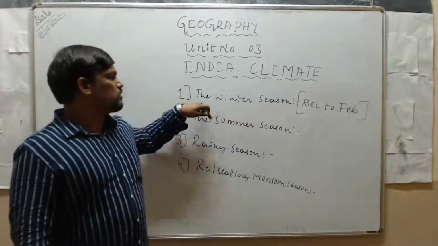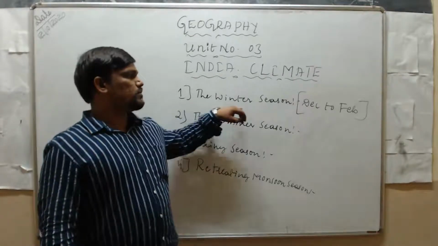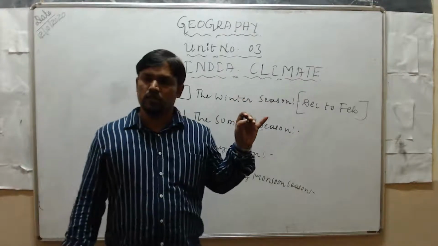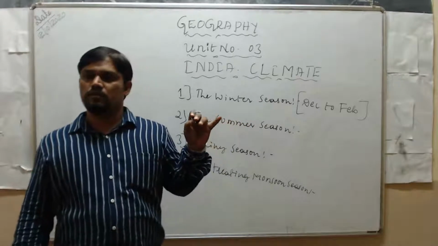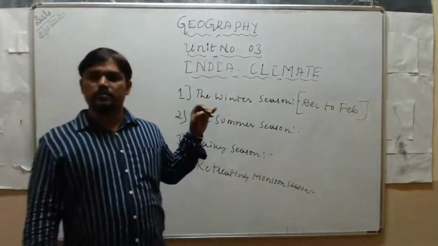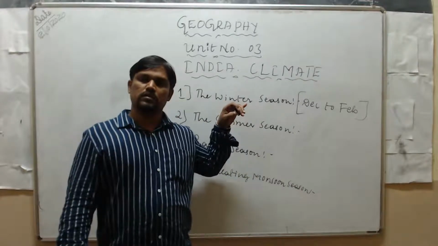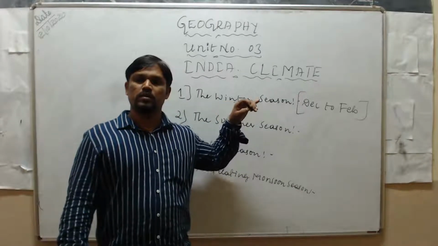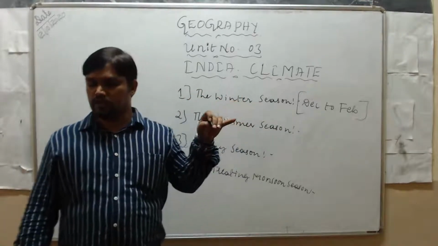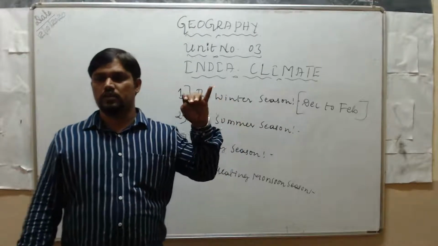During this season, the rays of the sun fall vertically over the southern hemisphere. Due to that, India gets oblique rays of the sun, and the temperature and humidity are low and the sky is clear.